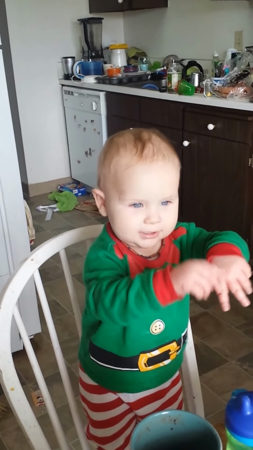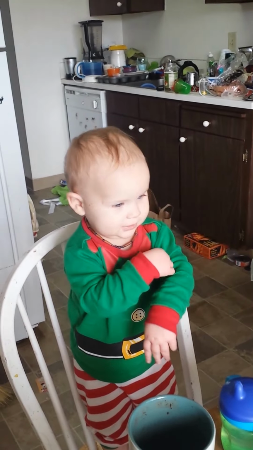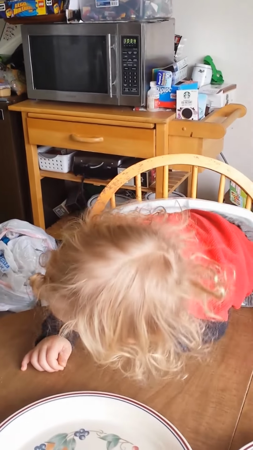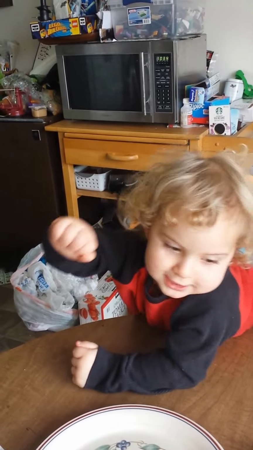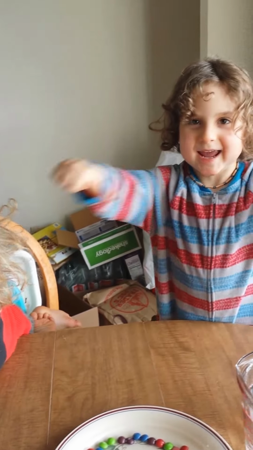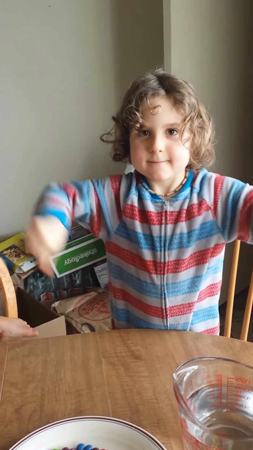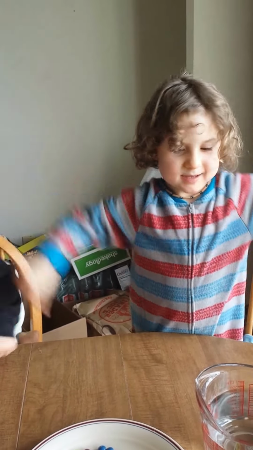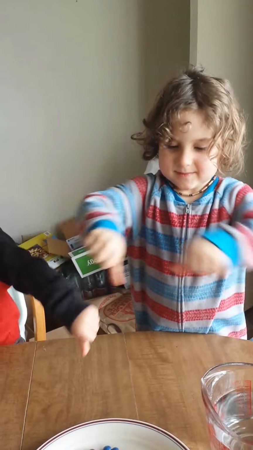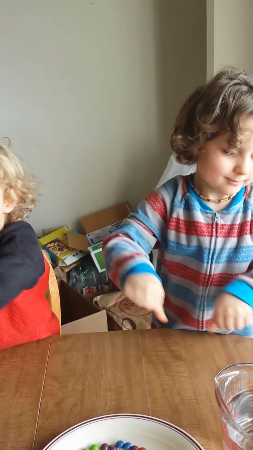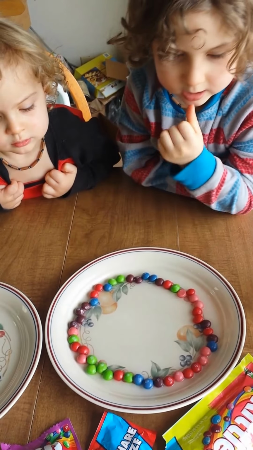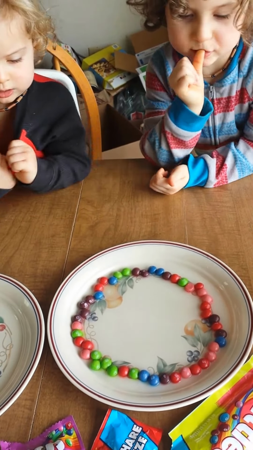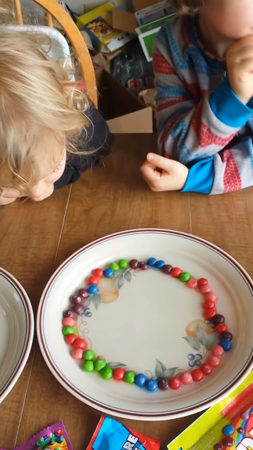Science. Science. Good girl. Show us how we sign science. Science. Oh, good try. William, do you remember science? Yep, we take our thumbs, point them in the middle, and we circle them around each other. Science.